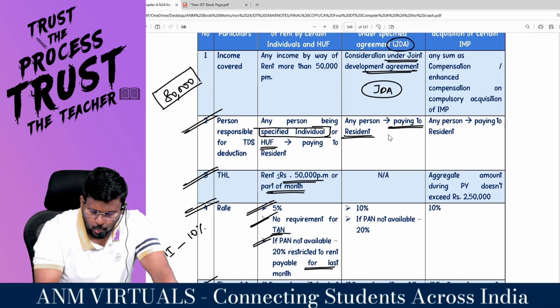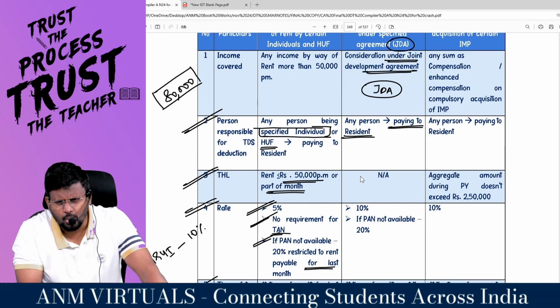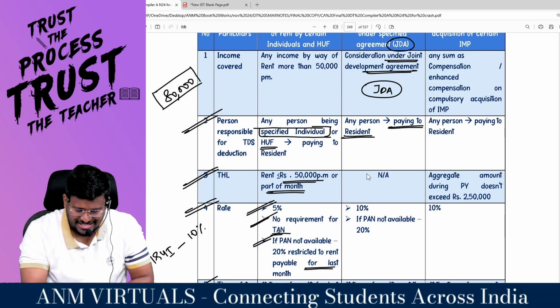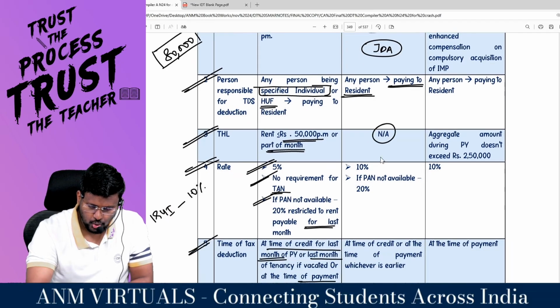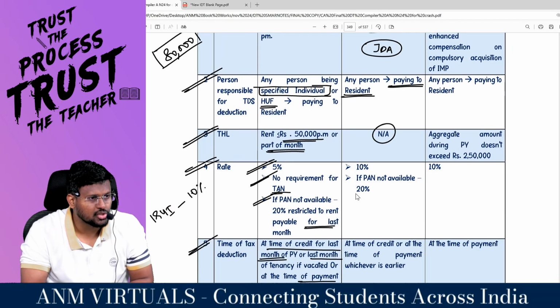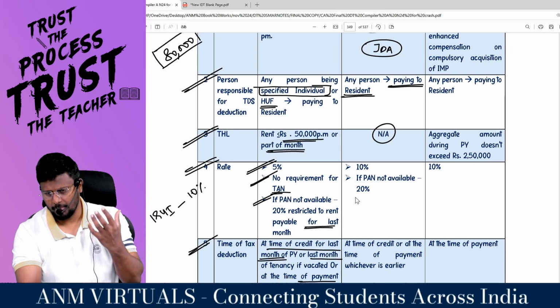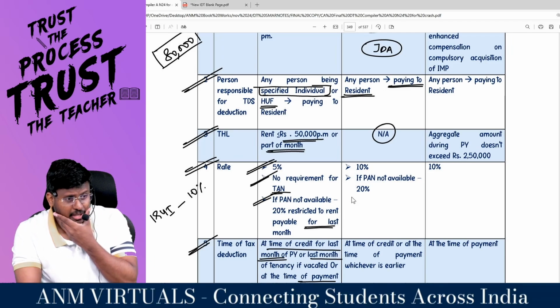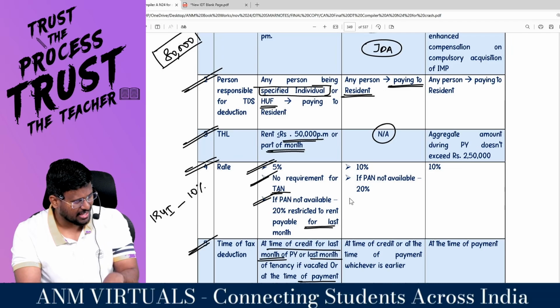Any person paying to a resident. Any person paying to a, let it be any person. That means Casa Grande is paying to a resident. Sir, threshold limit not applicable. There is no threshold limit. Because immovable property தாண்டி cash consideration வர்றதே பெரிய விஷயம். அதில் ஒரு threshold limit வச்சாங்கன்னா இந்த செக்ஷன்ல அட்ராக்ட் ஆகாது.